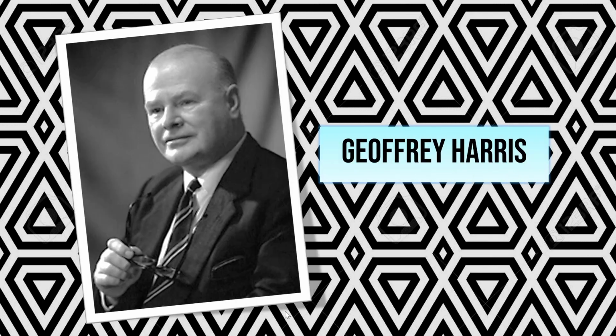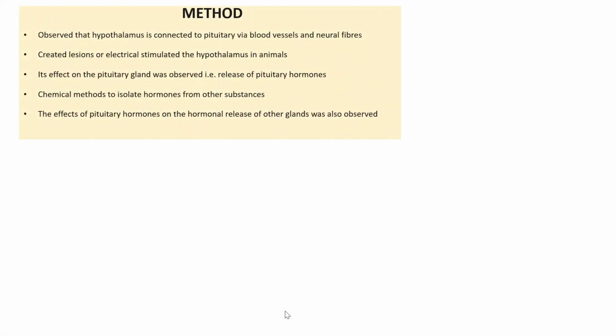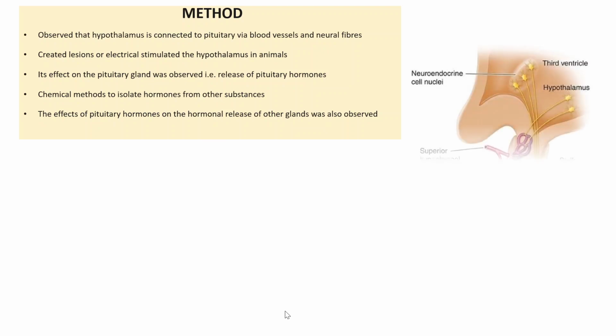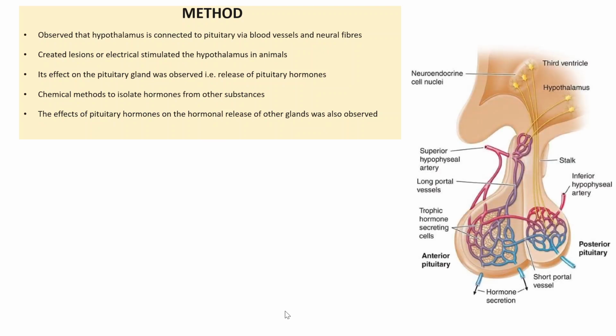Now we have Geoffrey Harris. What was his method? He observed that the hypothalamus is connected to the pituitary gland by a network of blood vessels and neural fibers that surround the pituitary gland, which is broadly divided into two sections, anterior and posterior.